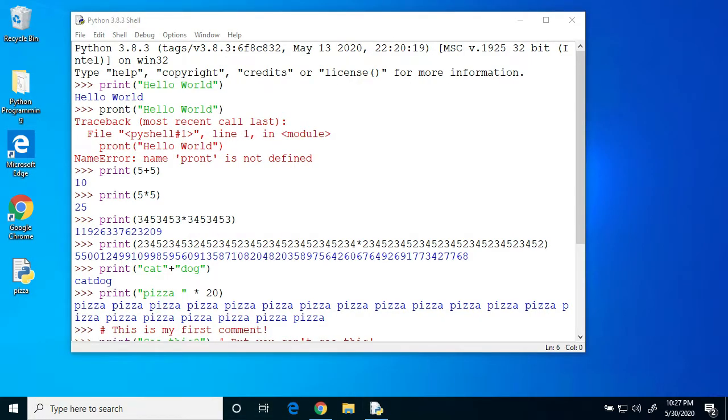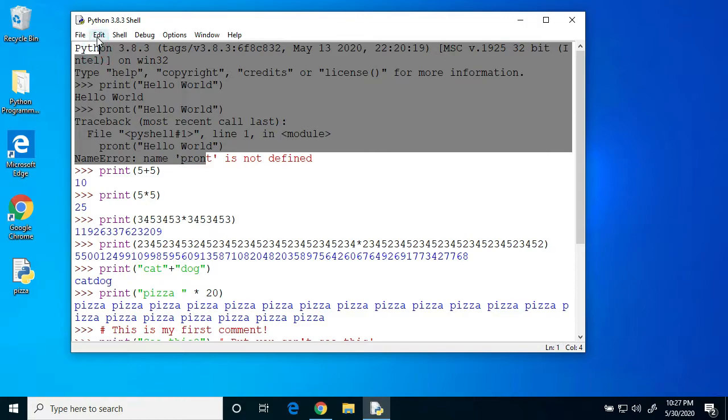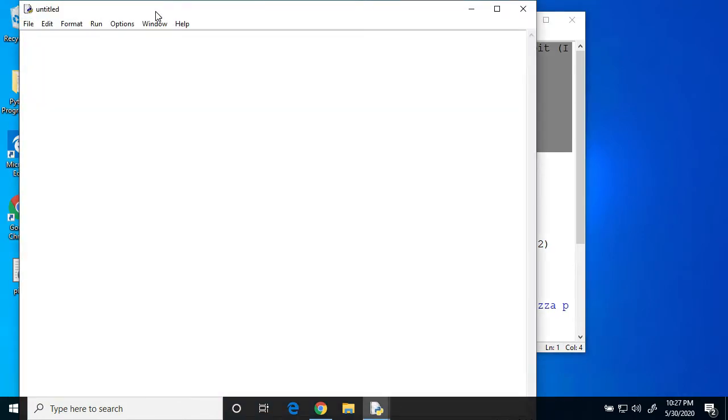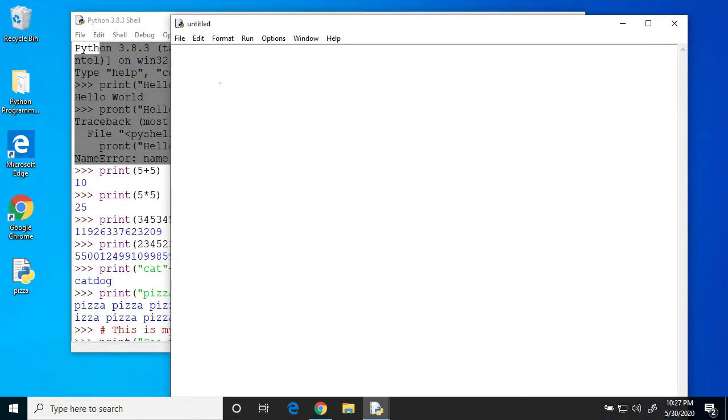We could use any text editor like Notepad or TextEdit, but IDLE actually has one built in. So let's open a new file by clicking on File, New File, and notice a new window popped up and it's labeled Untitled. That's because we haven't saved it yet. Now let's type the following program into the editor.